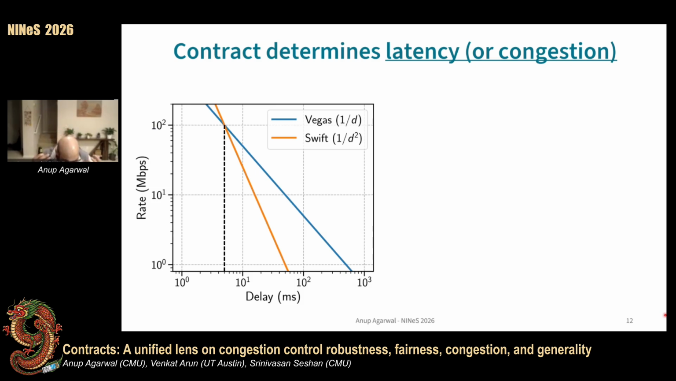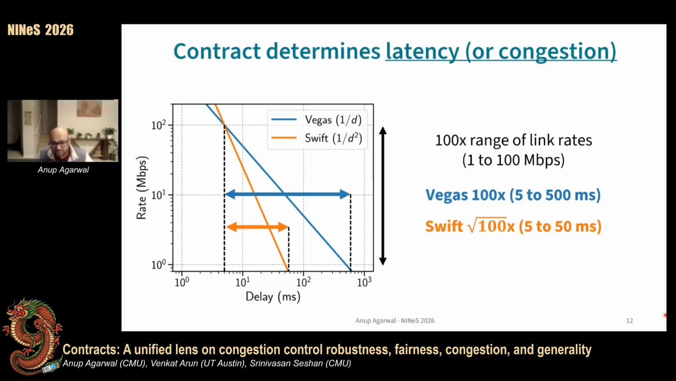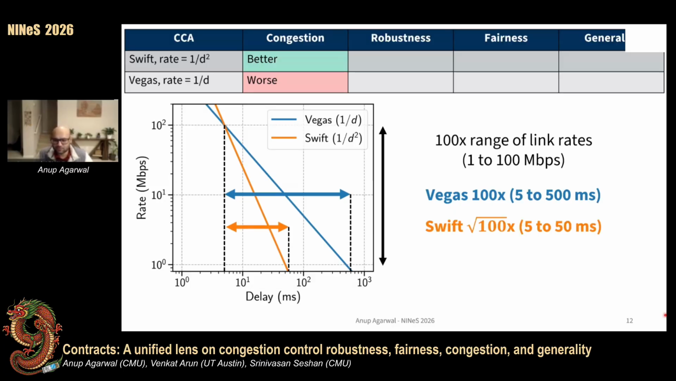Now, since we're encoding rate into congestion signals, the range of link rates we want to support gets intertwined with the delays we need to maintain. So if you want to support a 100x range of link rates, say from 1 to 100 megabits per second, then under Vegas, we need to make peace with maintaining a 100x range of delays, from 5 to 500 milliseconds here. Now, if our contract is steeper, we can reduce this range. So with Swift, we only need to maintain a 10x range of delays, 5 to 50 milliseconds here.